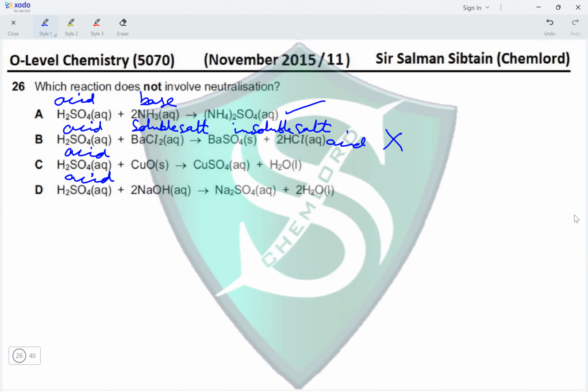In the third case, we've got sulfuric acid reacting with CuO, producing CuSO4, which is a salt, and water. So CuO is acting as a base in this reaction. So this is a neutralization reaction. And in the last case, we've got the acid reacting with NaOH. NaOH is definitely a base, and it produces Na2SO4, which is a salt, and H2O, which is water. So this is a neutralization reaction as well, making option B the correct option for this question.